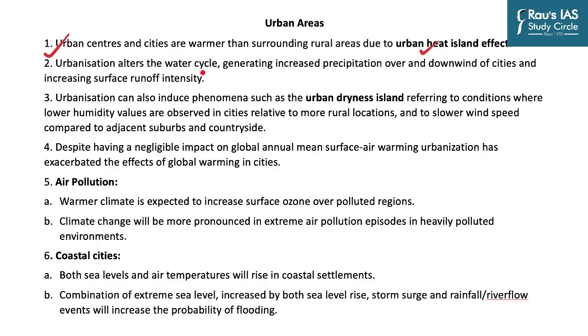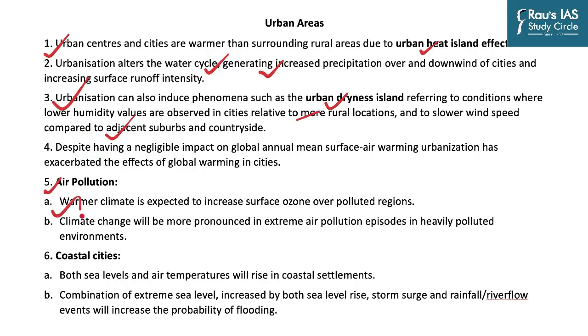Urbanization is clearly altering the water cycle. It is generating increased precipitation over the downwind of the cities. Rapid urbanization is also inducing phenomena such as urban dryness island, which refers to conditions where lower humidity values are observed in cities relative to more rural conditions, and to slower wind speed compared to adjacent suburbs and countryside.